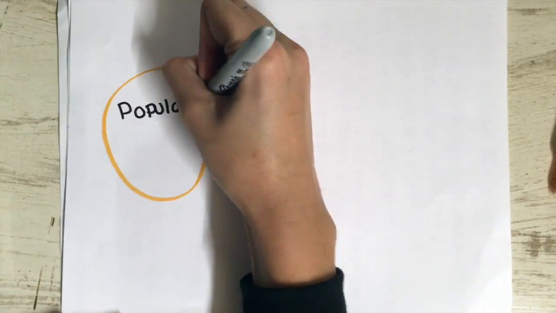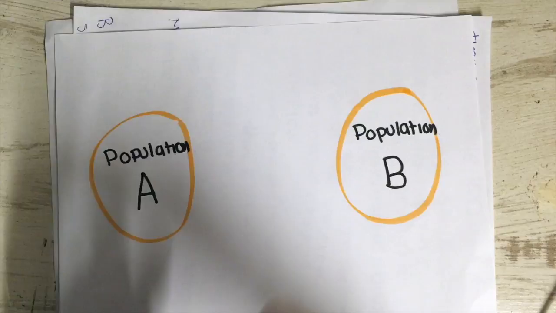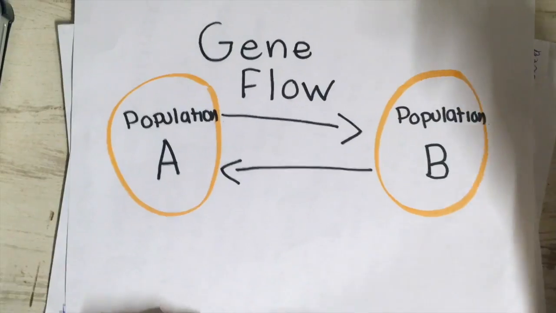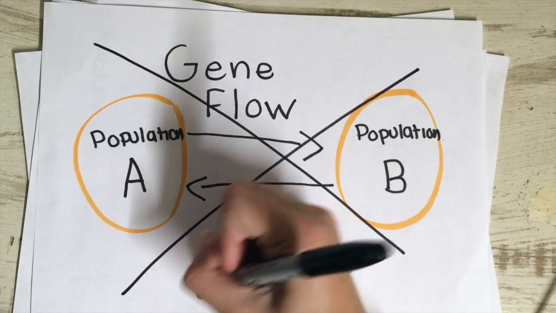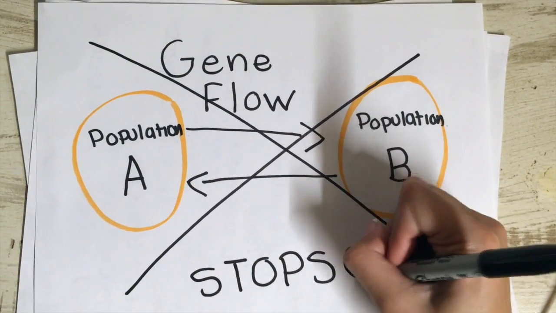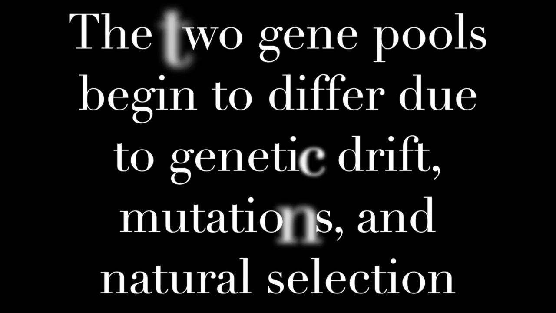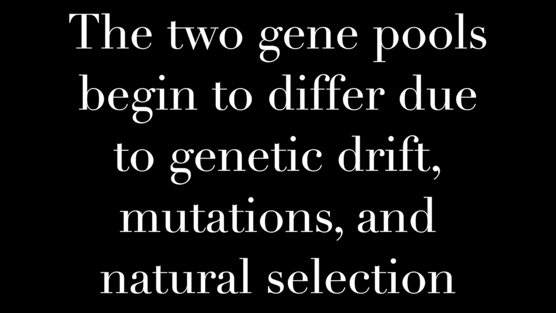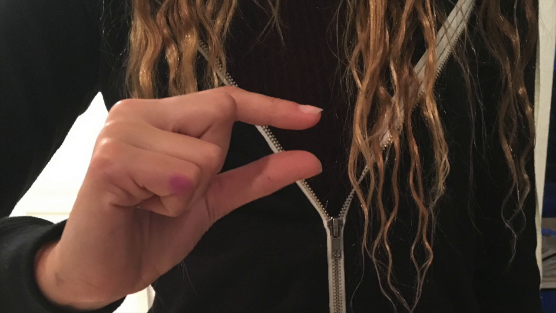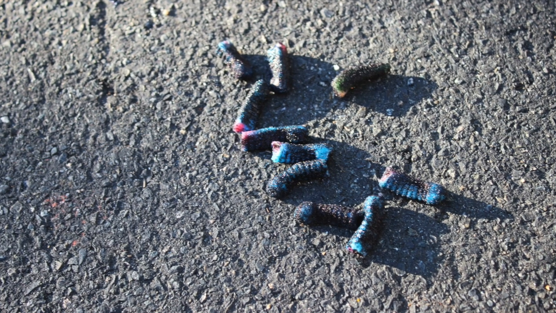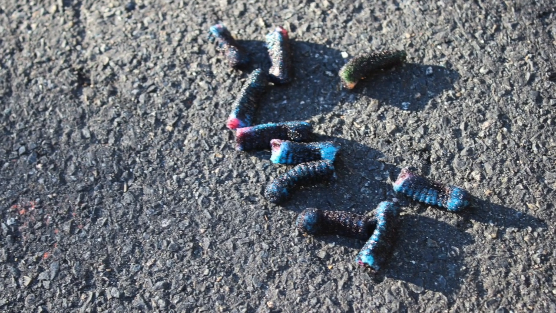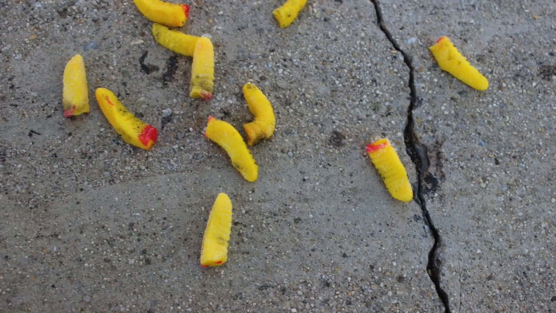When species reproduce, there is gene flow. But when populations are separated by a geographic barrier, they no longer experience gene flow. This type of speciation is normally found in small groups. In conclusion, the two separate populations are considered different species.